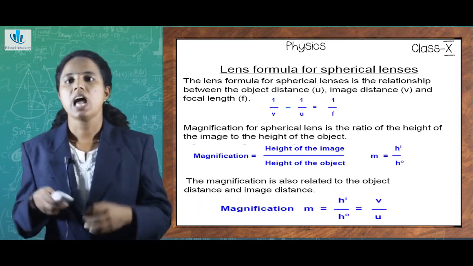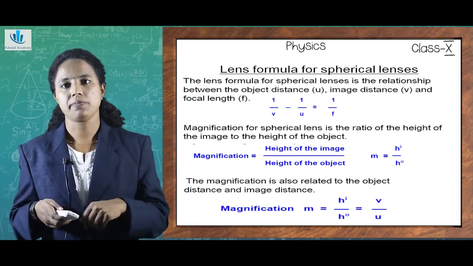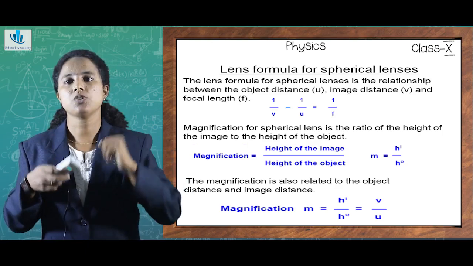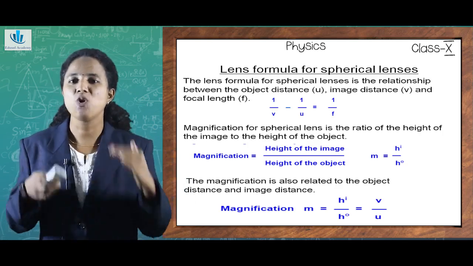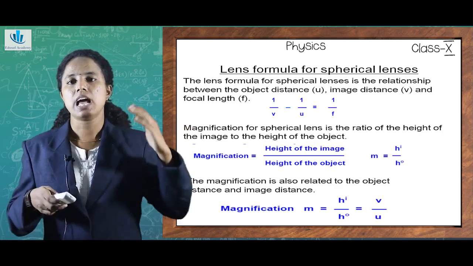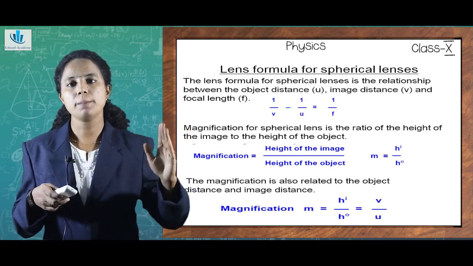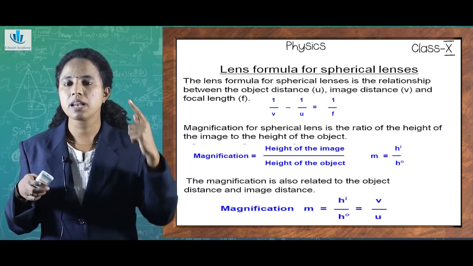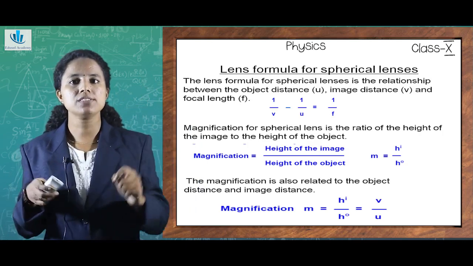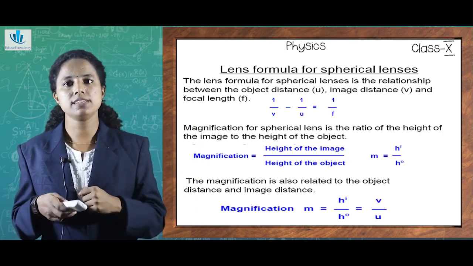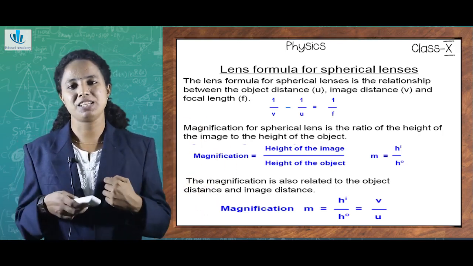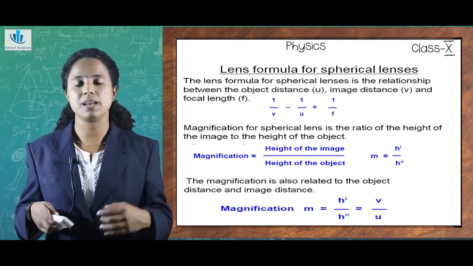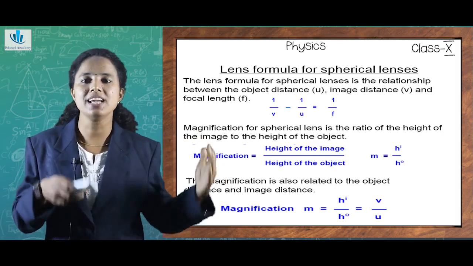And the second one is whether the magnification is positive or negative. If the magnification is positive, then the image will always be upright or erect. Why is it so? We have already stated that if the object or the image is formed at a height above the principal axis, it will always be in a positive sense. So, magnification is always positive for concave lenses since they always form virtual and erect images. When we studied image formation in concave lenses, we already inferred that, isn't it? Almost all cases they form virtual and erect images.